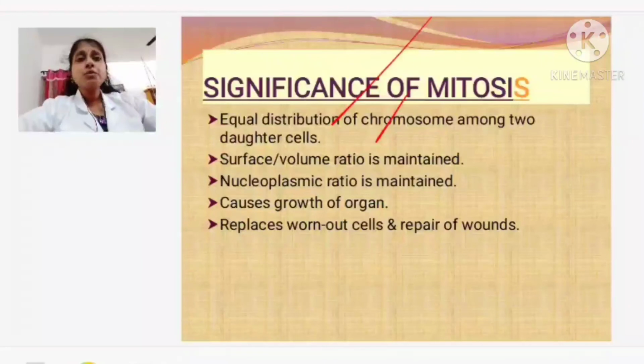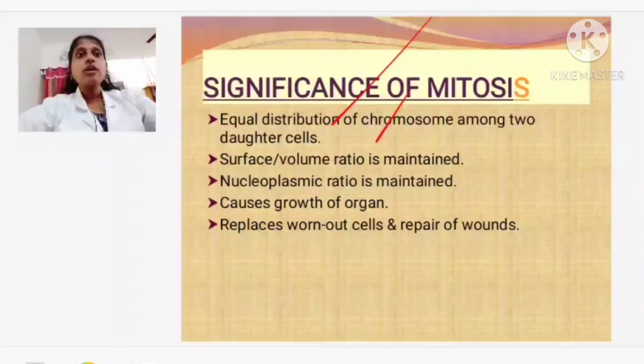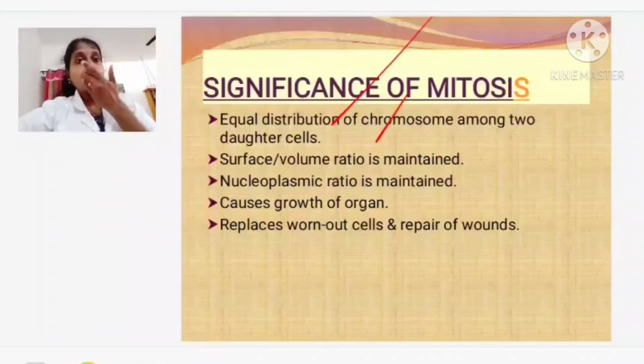Sometimes your cells are worn out, your cells die, and they have to be replaced by new cells. For that also, mitosis is needed. For example, I have donated some blood, or I met with an accident and a large amount of blood has moved out of my body. If the red blood cells are not multiplying, not dividing, do you think my body cells will be replaced?